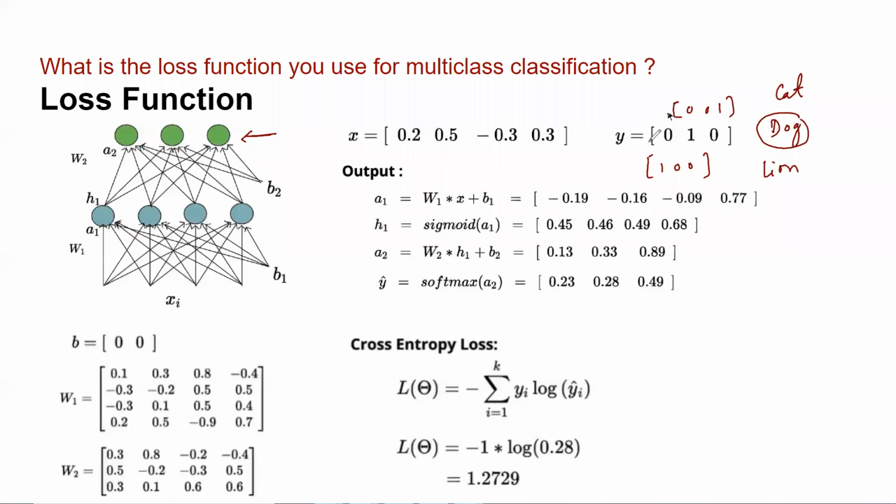Whereas what is my actual reality? My reality is that it is dog, but my network is saying that there's only a 28% chance that it is dog. It is saying that there's a 49% chance that it is lion. So according to your model, it will classify it as lion, which is actually a false prediction. Do you agree with me?